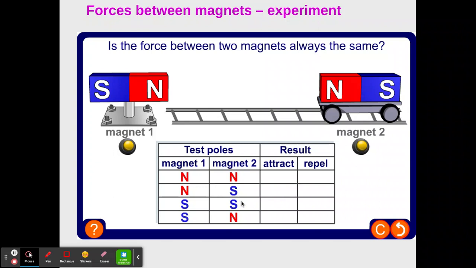South and south, attract or repel? Okay, those are going to repel because they're the same. And south and north? Okay, attract because they're opposites. So you might want to record some of this in your notes if you like. I don't know if there's really a question that went directly with this.